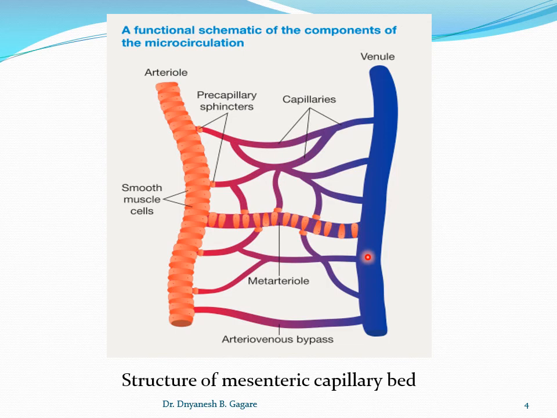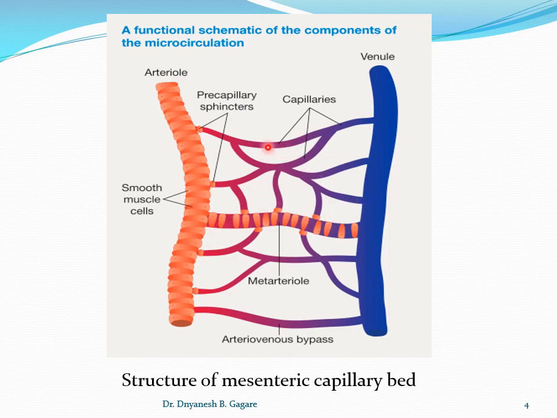Metabolic end products like lactic acid or carbon dioxide, in addition to H+, cause a direct effect on these vessels.